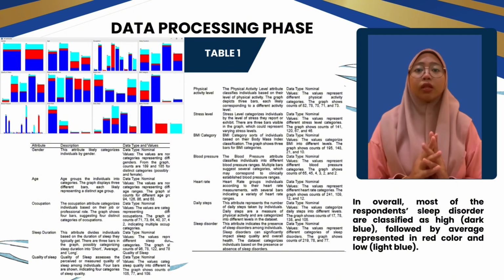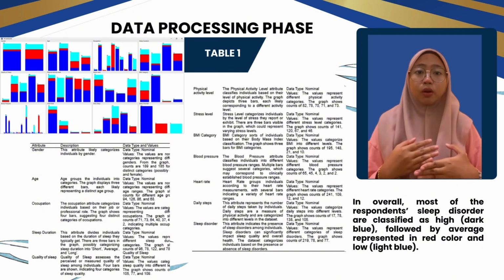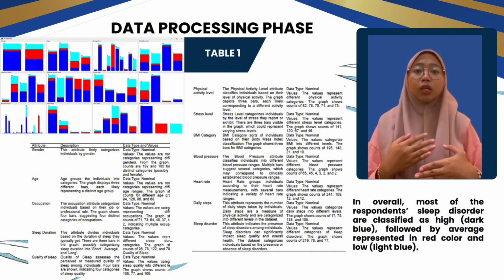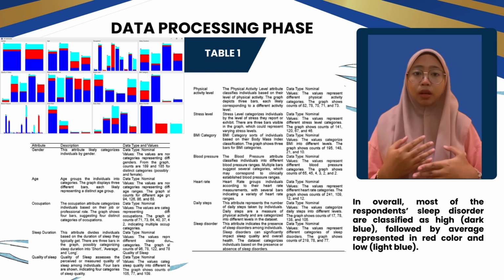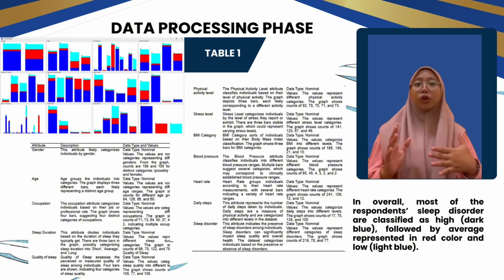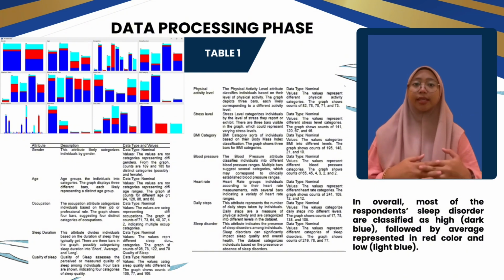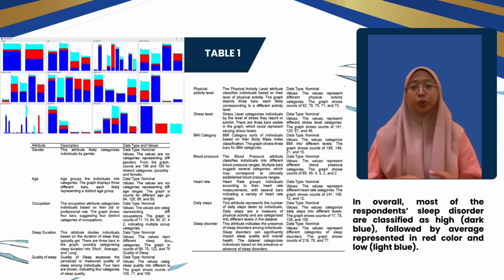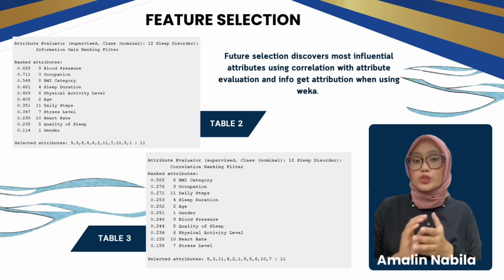Finally, the sleep disorder attribute indicates the percent of sleep disorder among individuals. This nominal data shows counts of 119, 78, and 77, revealing that a majority do not report sleep disorder. Overall, most of the respondents' sleep disorder are classified as high, dark blue, followed by average, represented in red color, and low, light blue. So now I will present about feature selection.